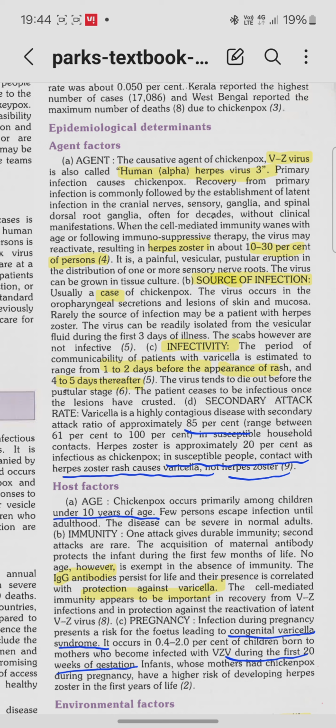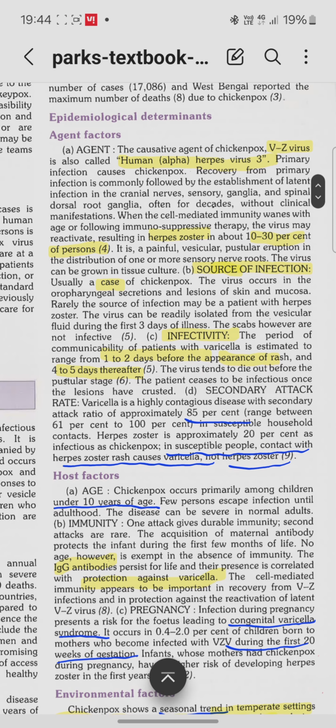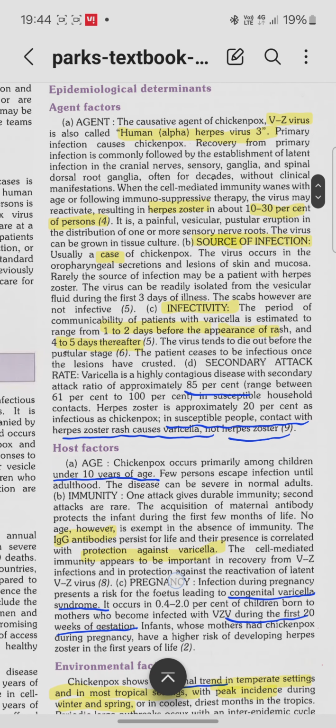So that is around 85 to 90%. Now, herpes zoster is approximately 20% as infectious as chickenpox, and in susceptible people, contact with herpes zoster rash will cause varicella, not herpes zoster. Okay, so age and factors have been covered. I hope that is clear.